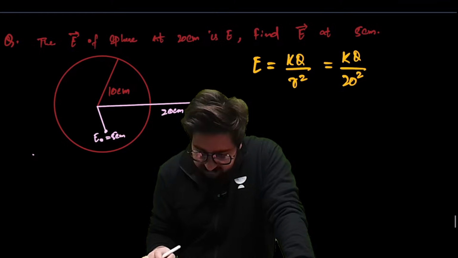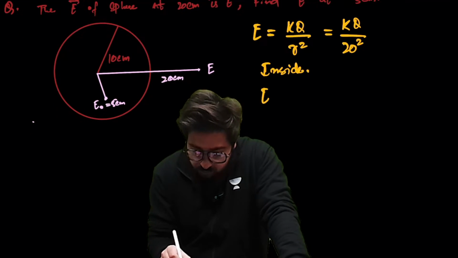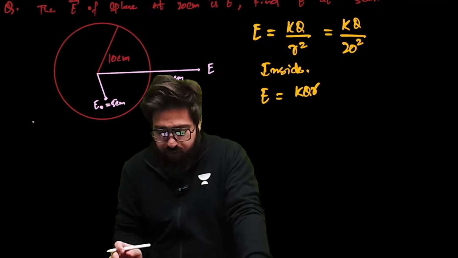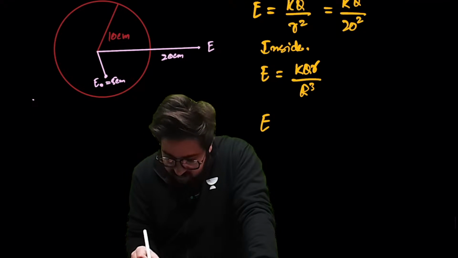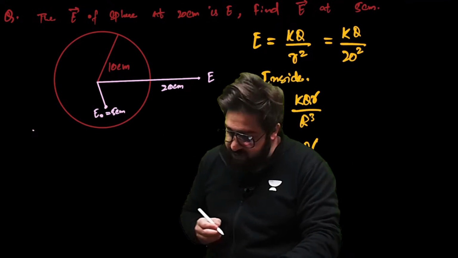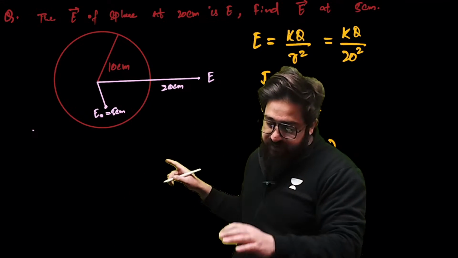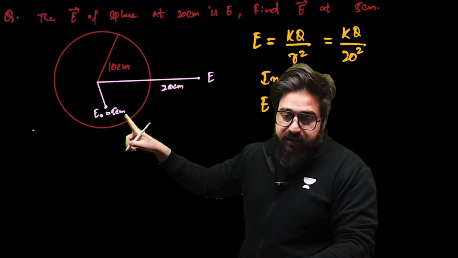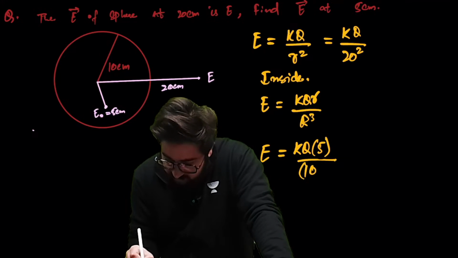Okay. Now, when we talk about the inside, inside electric field is different. So what is that? E is equal to kqr divided by R cube. Now in this case, E is equal to kq, what is the value of r? R is the radius, that is 10 over here. This is 10 divided by capital R. Sorry, I made a mistake. Capital R means radius. This electric field inside has small r, so that is 5. And then we have 10 cube over here.